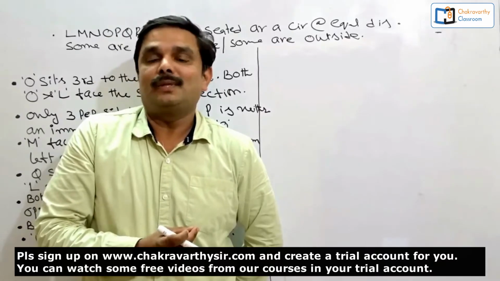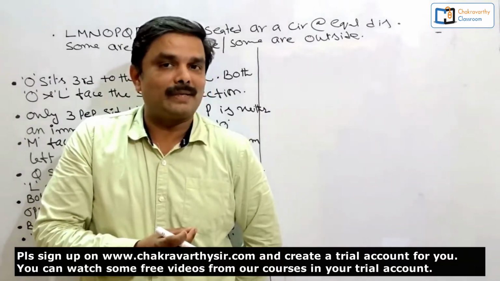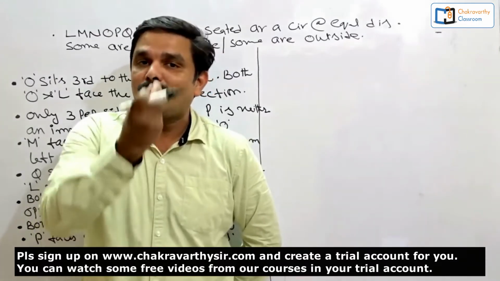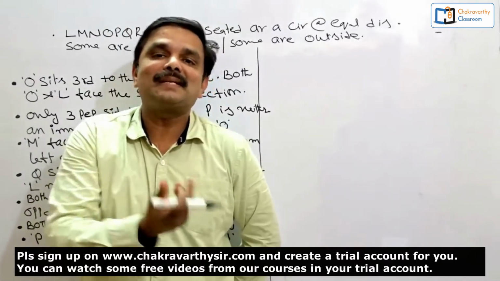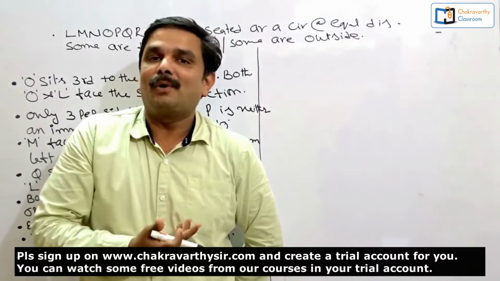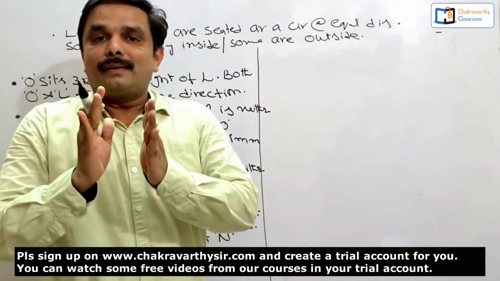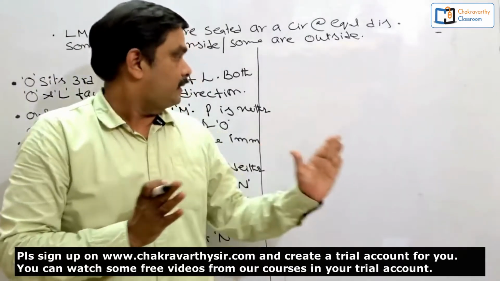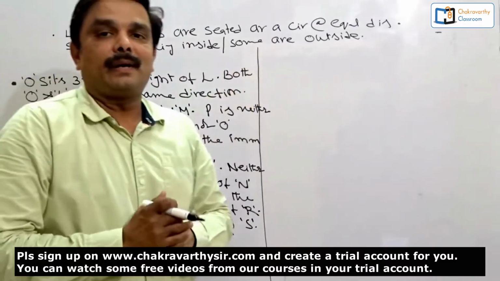And another advantage with this one is that many students who are appearing competitive exams are not able to solve this type of questions, because while solving the puzzle, they are not approaching in a proper way. That's the reason why some links are missing. When some link is missing or links are missing, definitely you are not able to unravel the puzzle. Anyway, we are going to take up this chapter separately. Seating arrangement, basic level questions I'll give you later. But this question is a very good question taken from a very recently conducted competitive exam.